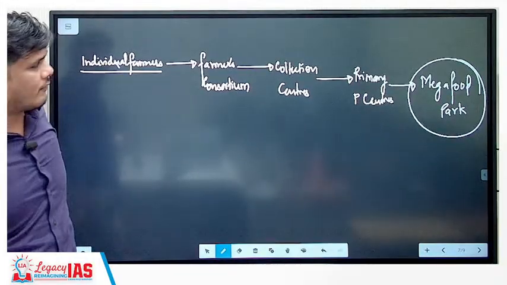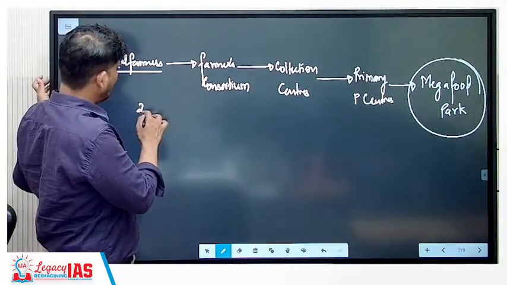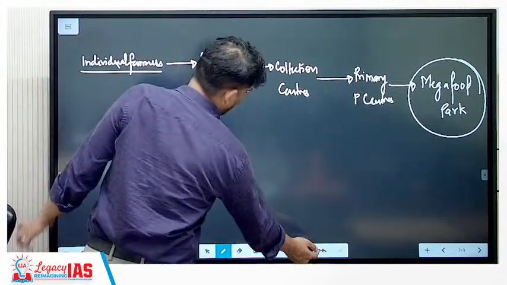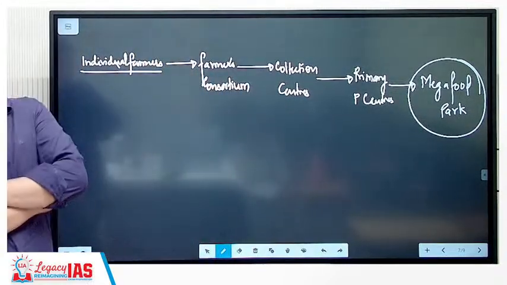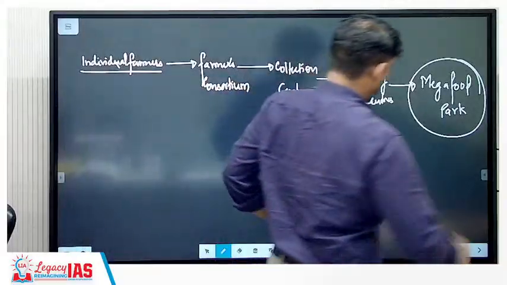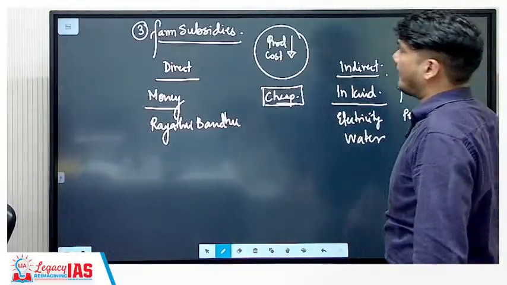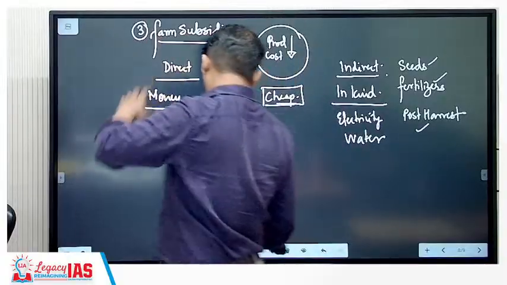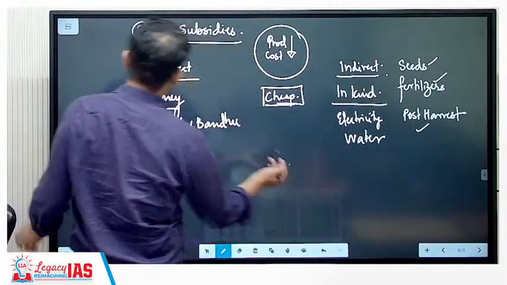This is generally not covered in the books. The scheme is around over 10 years ago. The government brought in the mega food park scheme over 10 years back. So this is about food processing, why it's important. Next, we were discussing the farm subsidies.